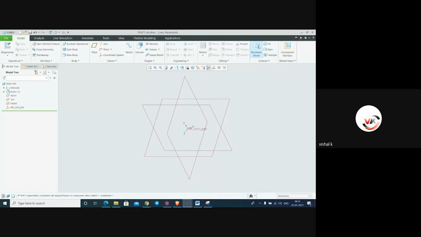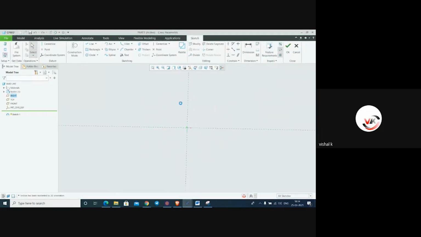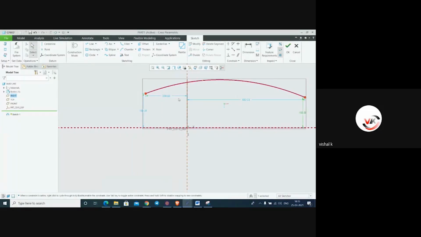We'll make it same kind of profile. Okay, 2D sketch, 2D curve, simple. On this top plane we'll make it some profile. So just like this. Little bit upside, and we'll maintain this distance for reference purpose 150.